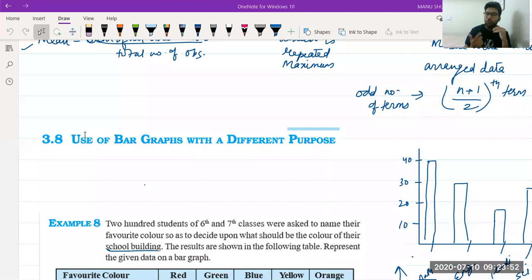You have to understand why it is beneficial for us. Seeing the numbers on chart paper is a bit difficult in comparison to seeing graphs. If you see a graph, you can just tell what the maximum value and the minimum value are. The chances of errors are very less.